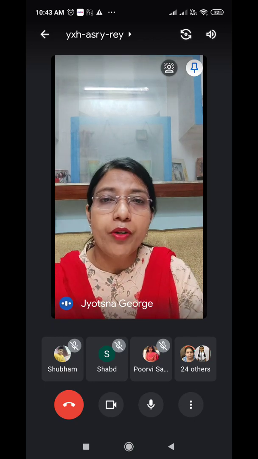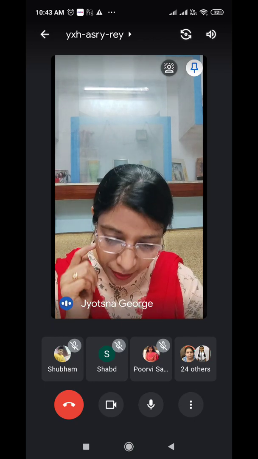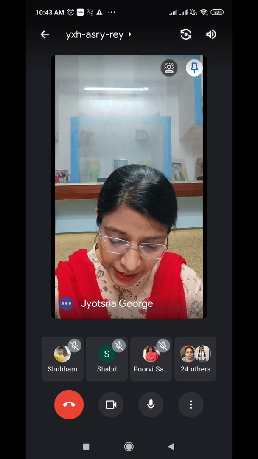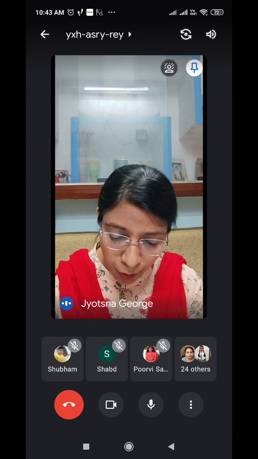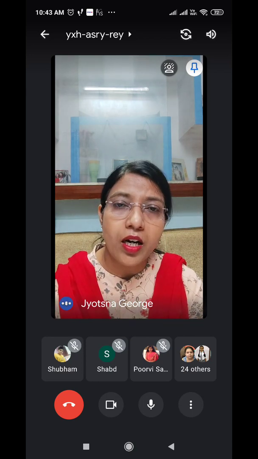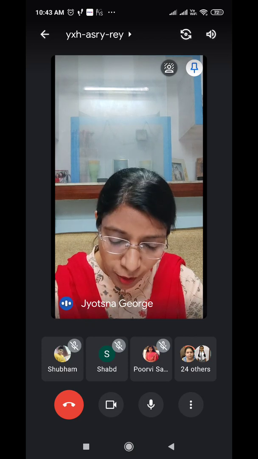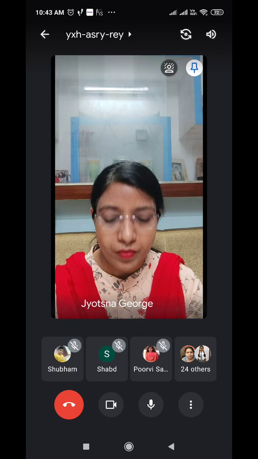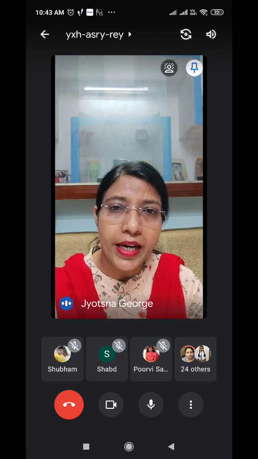But if you look closely, see this example here of the dative case. The postman bought a letter for him. So this direct object would be placed closer to the verb as compared to the indirect object.